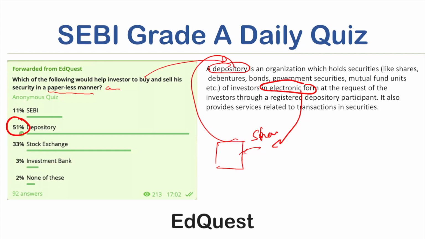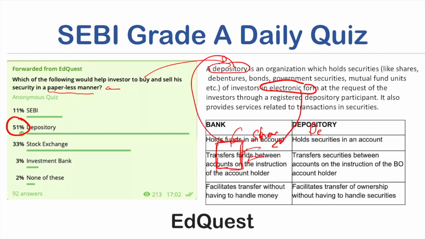Earlier, when depositories were not in the scene, a share in material format could be counterfeited or misused very easily. There are many scams which happened because of shares being in material form, and that is why the concept of dematerialized shares, demat, has been introduced. All these paper-based or material format shares are deposited in depositories, and an electronic identity is issued against all those shares. So this is about depository.